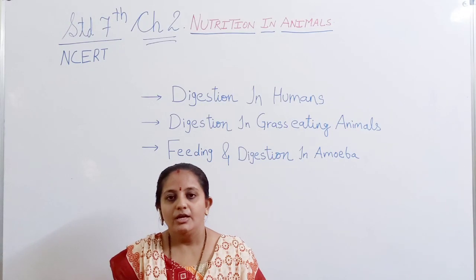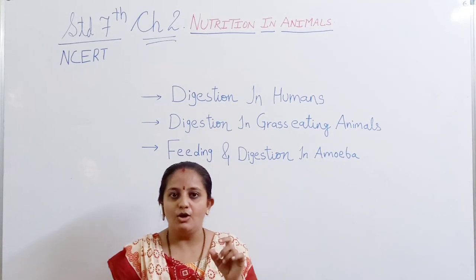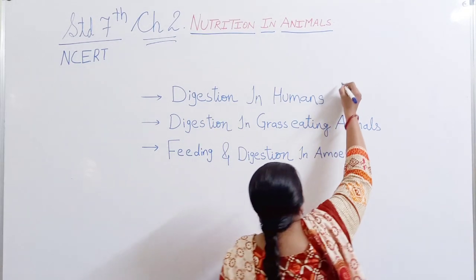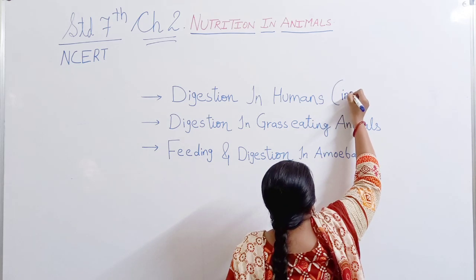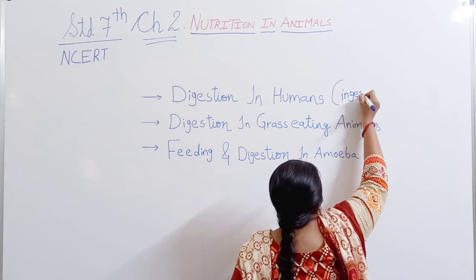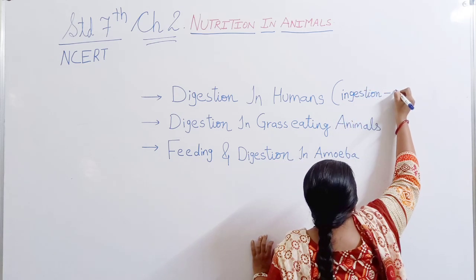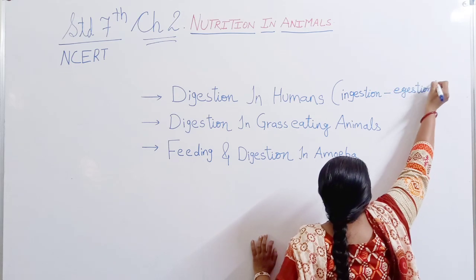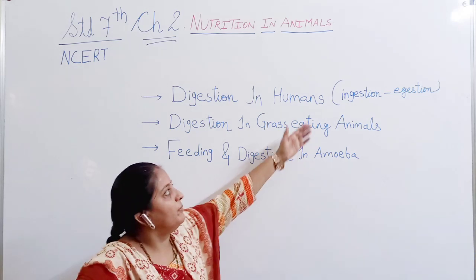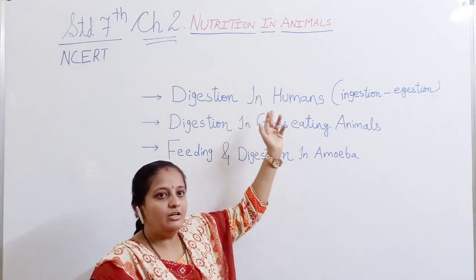So, students, in this topic, digestion in humans, we understood the whole process from ingestion to egestion.